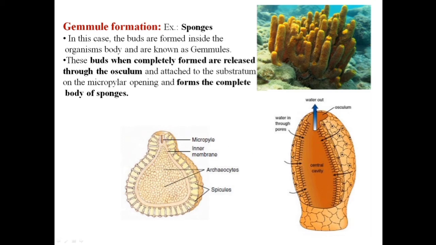Now here you can see a clear diagram of the TS of a single gemmule, where you can see a central mass of cells, covered by a mucilaginous sheet. In this mucilaginous sheet you can see spicules. Now these spicules are endoskeletal structures which perform the function of protection, and this micropylar part is the part that attaches to the substratum, and this can give rise to the whole body of the sponge again.